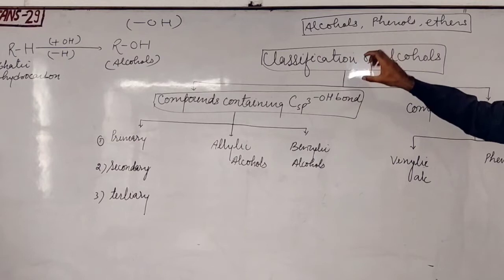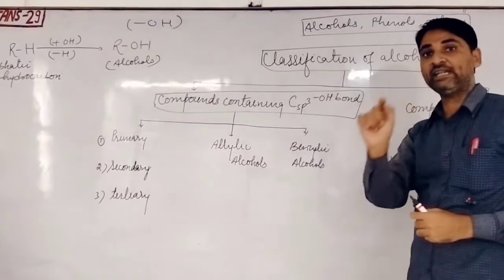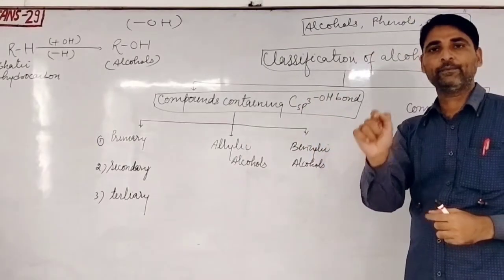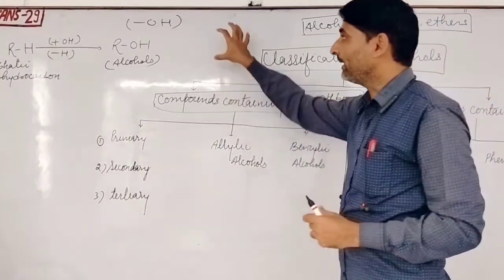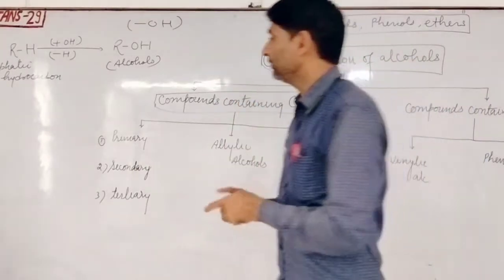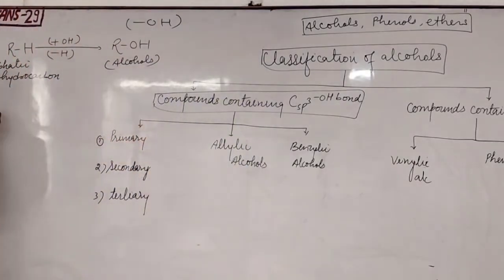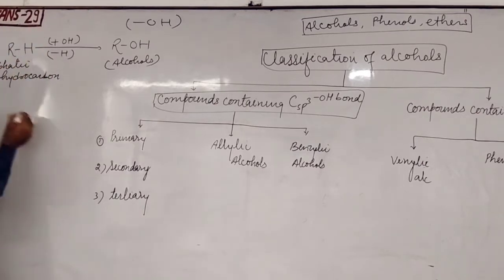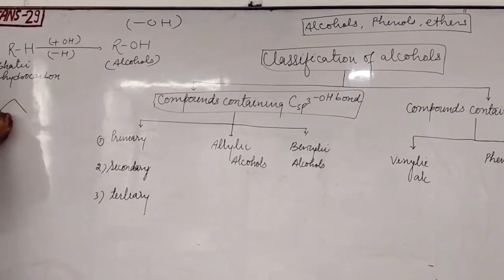The same sentence: the compound which is obtained by replacing one hydrogen from an aromatic compound by a hydroxyl group. You know that aromatic compound means the compound which contains 6 carbons in the ring. Listen carefully. This is the structure of benzene, with double bonds here, here and here. This is the aromatic compound.